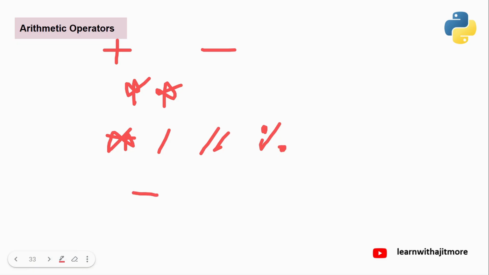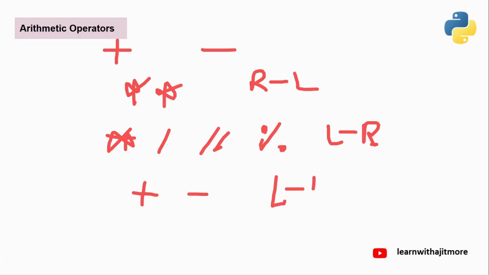And then last come binary plus and binary minus. This is not unary plus, it is binary: A plus B, A minus B. Correct? So double star has the highest precedence and the associativity is right to left. Then the next precedence is for these four, which have left to right associativity. And then the least precedence is binary plus minus, which is also left to right.